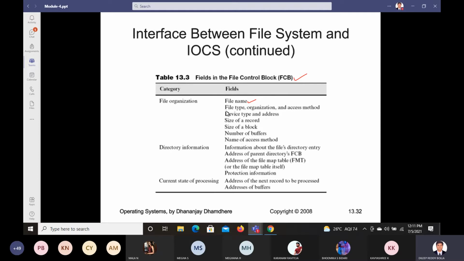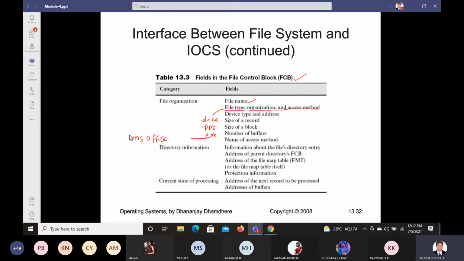And file type. File type means what? This file type can be, let us say, .docx, right? Like .ppt, whatever the file can be. It can be an executable file, .exe file. So like that we can have the file type. And organization and access method. Let us say this corresponding docx file or exe file. This exe file can be from different operating systems, or let us say different people have created it. For example, if you are using MS Word, Microsoft Office, we'll have some executable file for this. And let us say there are applications you have installed.